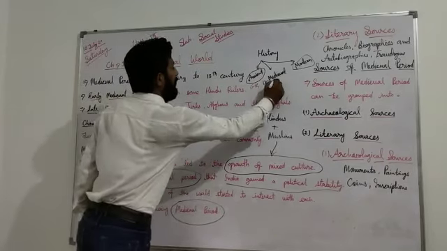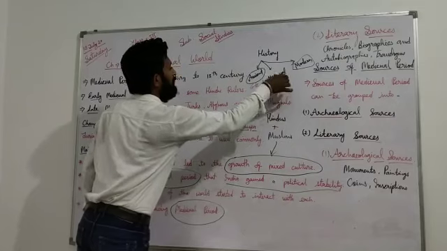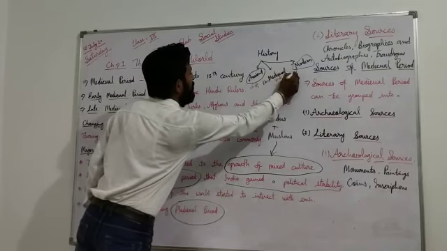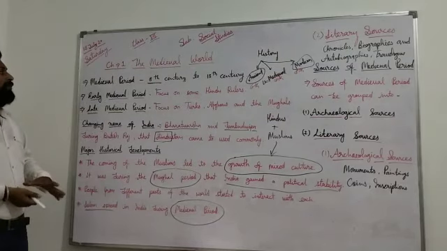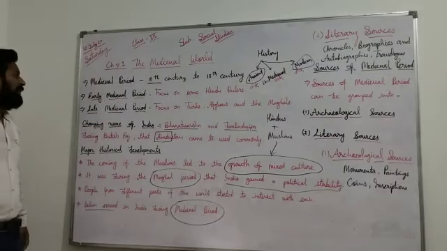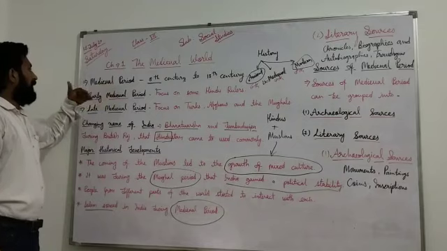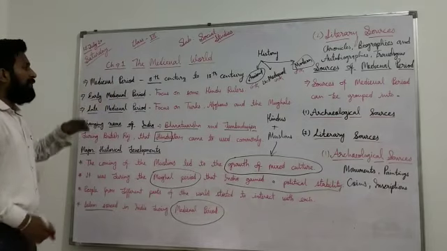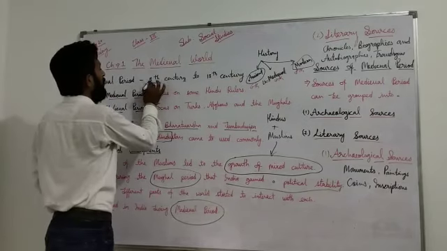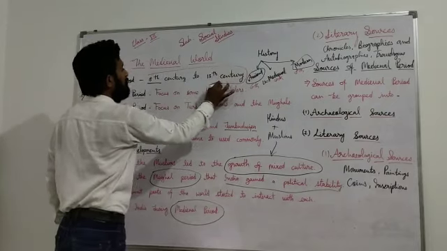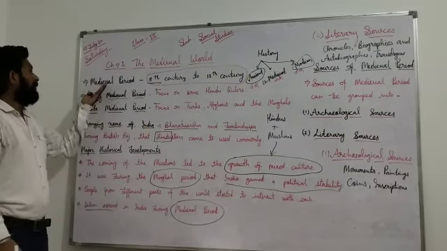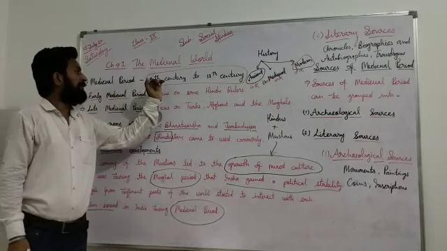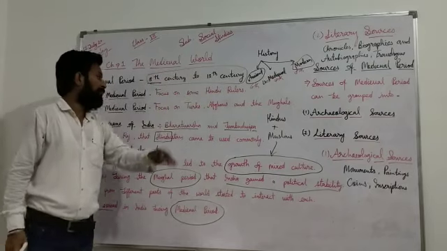Now you are studying in class 7, and modern history you will study in class 8. So now we are going with the medieval world. Medieval period is from the 8th to the 18th century. If anyone asks you the medieval period timing, you can easily say 8th century to 18th century.